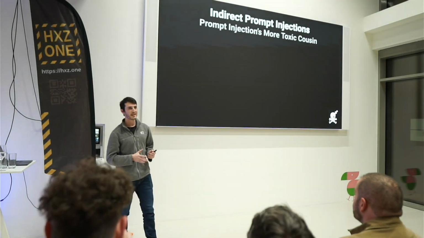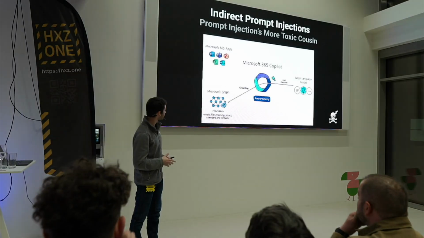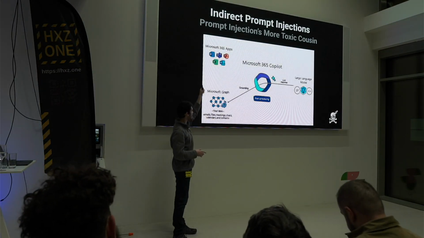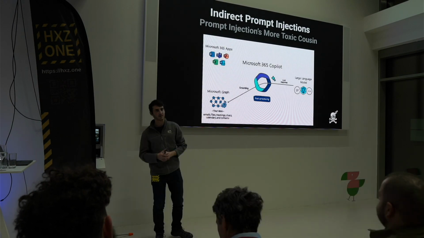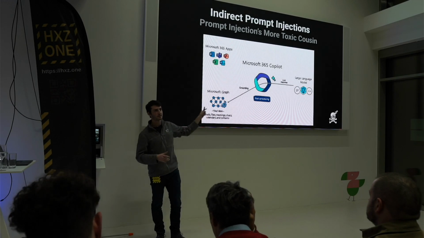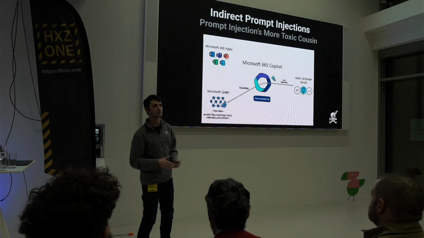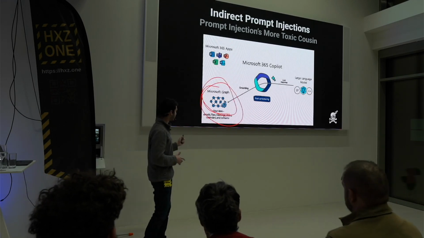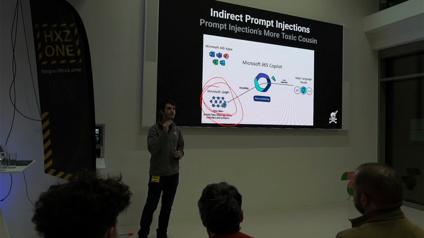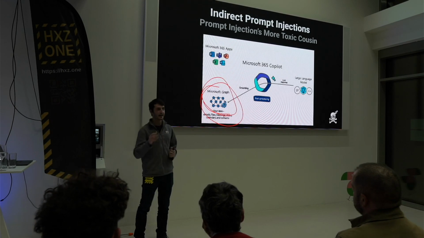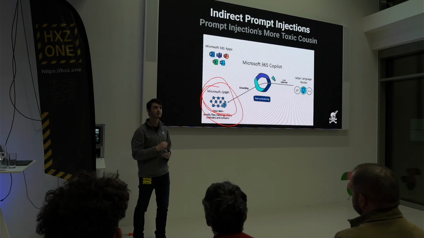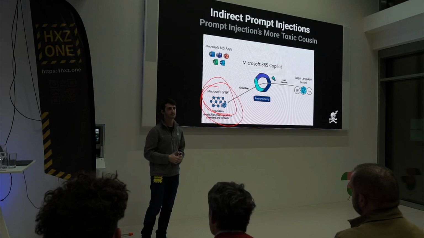So indirect prompt injections are basically instructions. Just instead of regular instructions, which usually come from here, user's prompts, indirect prompt injections are instructions that come from here, the user's data, the context, or in this case, the Microsoft graph. And this is a really great attack surface because anyone can get in. So if your victim is in the same organization as you, just share a file. It's that easy. If it's not, send an email.